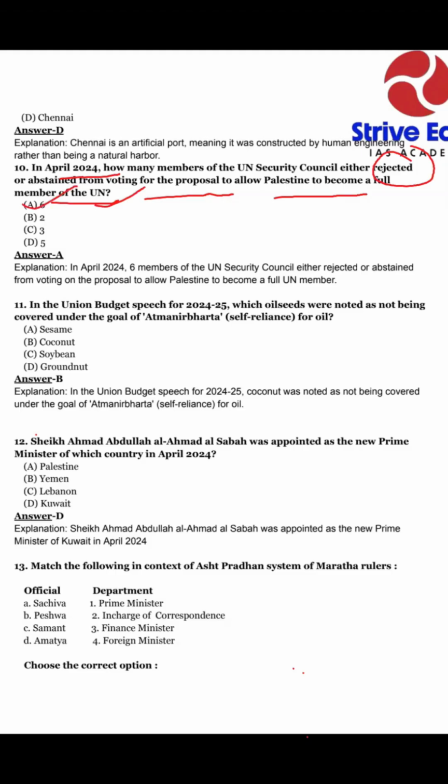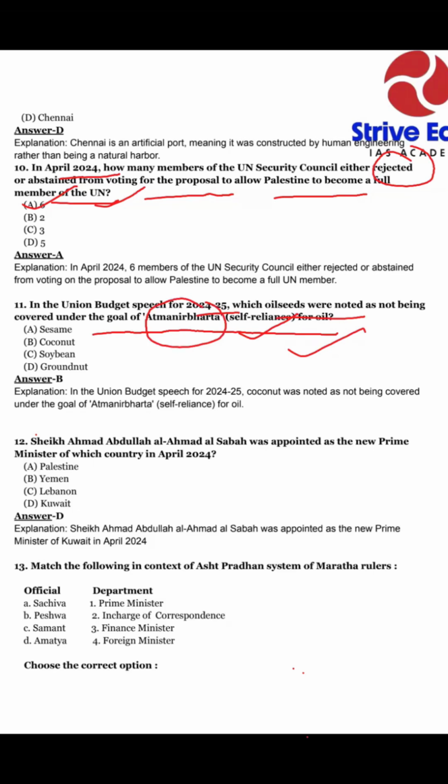In the Union Budget speech for 2024-25, which oil seeds were noted as not being covered under the goal of Atmanirbhar, self-reliance, for oil? Dear friends, this question is about Atmanirbhar, self-reliance. Our Prime Minister speaks about self-reliance, where we develop all our goods and services ourselves, for our country and our people, so that our GDP and per capita income grow as we follow Atmanirbhar.